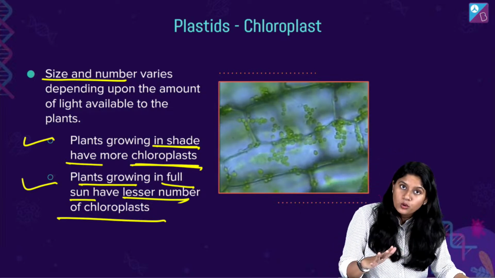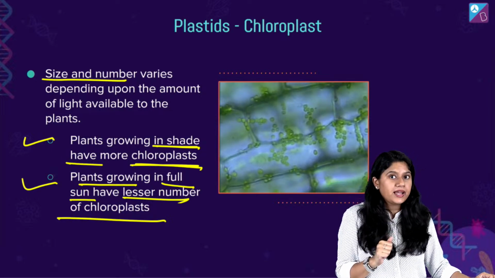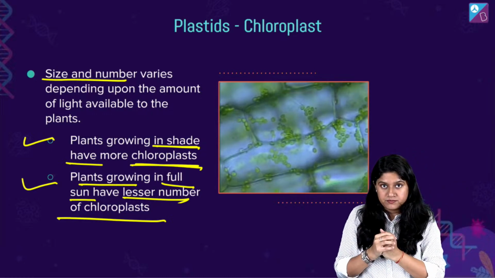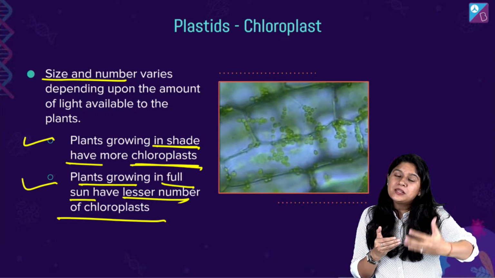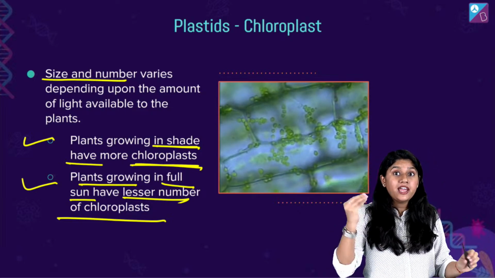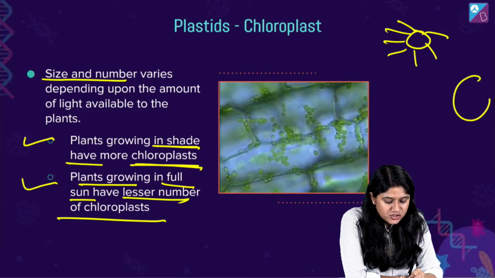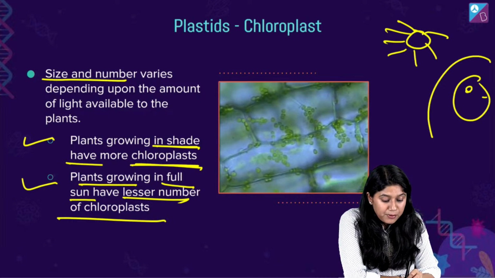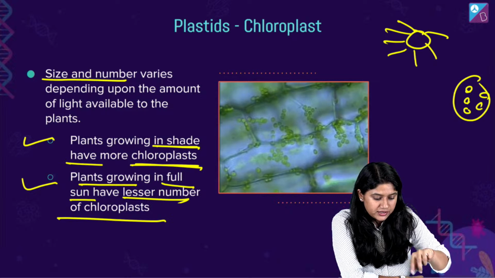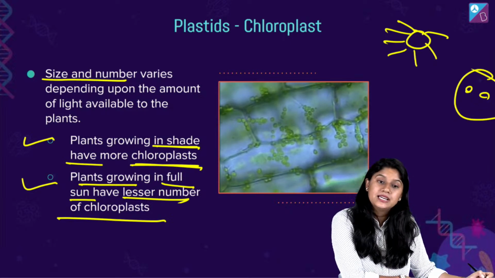So we all know that chloroplast plays a very important role in the process of photosynthesis, right? Chloroplasts have a very important pigment, chlorophyll, that absorbs the light, right? And because of that, the plants can make their food. If we're talking about the number, if the plant is in the shade, the number of chloroplasts will be more. If there is no shade in this area, the number of chloroplasts in the cell will be less.